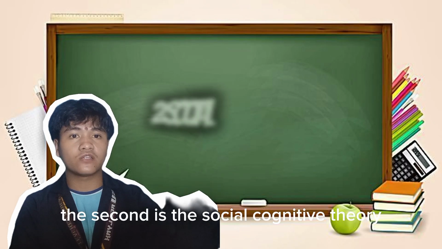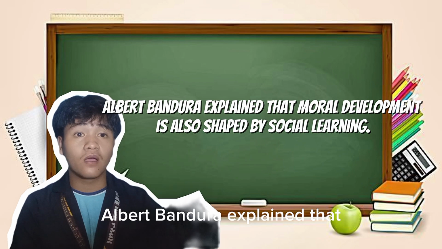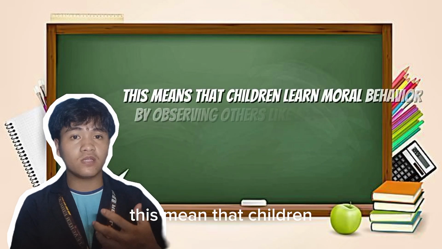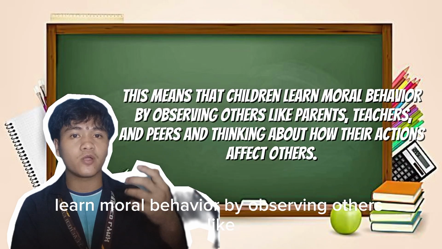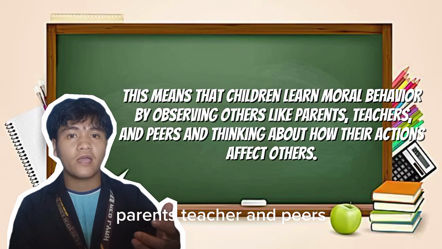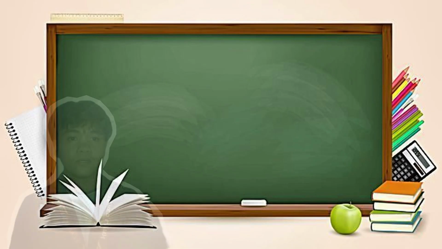The second is the social cognitive theory. Albert Bandura explained that moral development is also shaped by social learning. This means that children learn moral behavior by observing others like parents, teachers, and peers, and thinking about how their actions affect others.